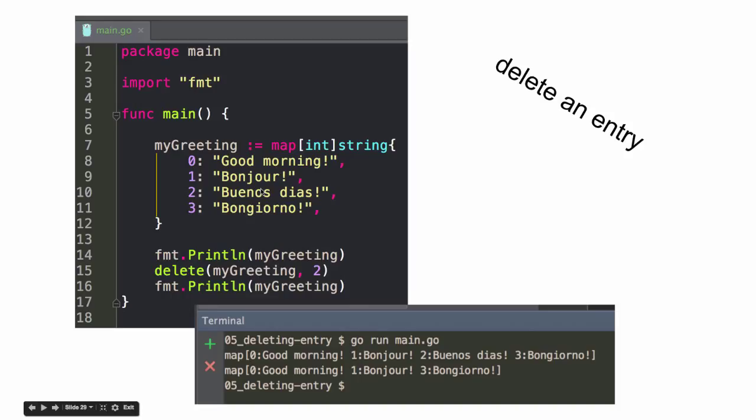Is that going to leave a 0, 1, 3? 0, 1, 3. So it's not like an index in a slice.